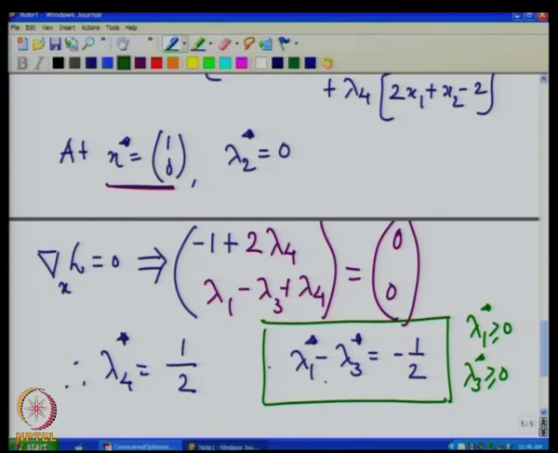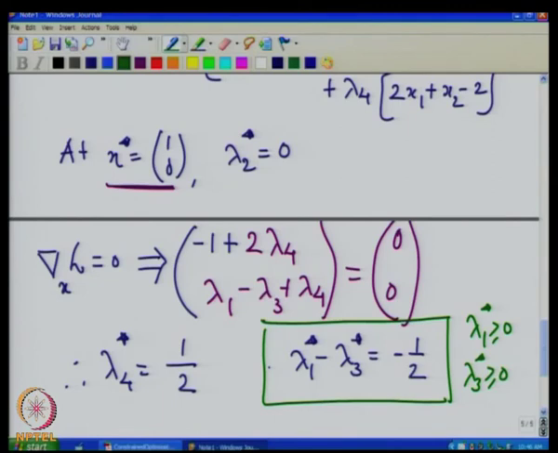Now, if you look at the first order KKT necessary conditions, we made a statement that if x star is a regular point, then the Lagrange multipliers are unique. In this case, since x star was not a regular point, here is a situation where we do not get unique Lagrange multipliers.